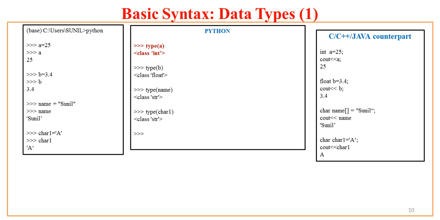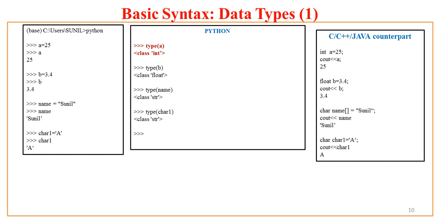For example, C, C++, Java, whatever interpretation is done by the compiler to any of the variables, the same interpretation is done by the Python program. Now for your surprise, if I use the type command and specify a variable name, I get the type of that particular variable.